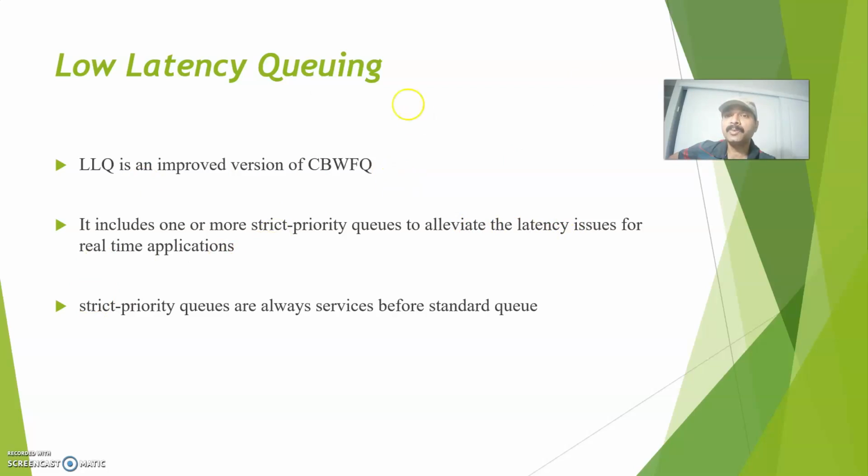So that is an improved version of class-based weighted fair queuing. I already told you strict priority queues are always serviced before the standard queue. There can be several queues, but whatever I assign to strict priority will be prioritized first, then the standard queue. That is the advantage of low latency queuing over class-based weighted fair queuing, right? So these are the key points you have to understand about queuing.